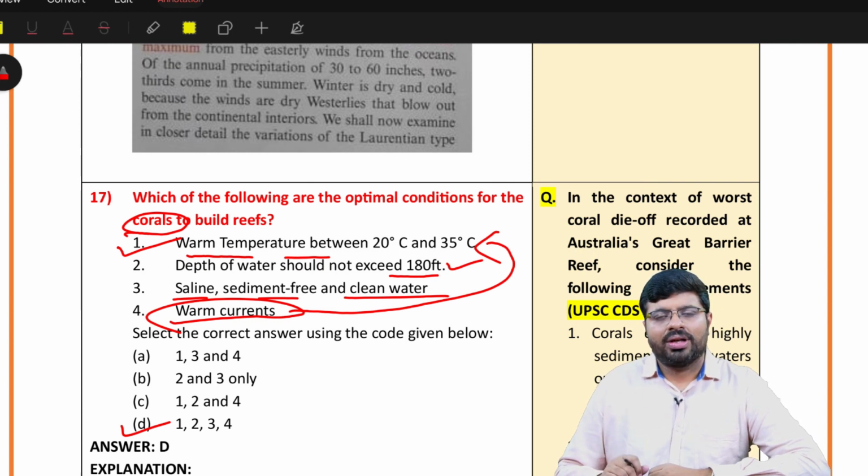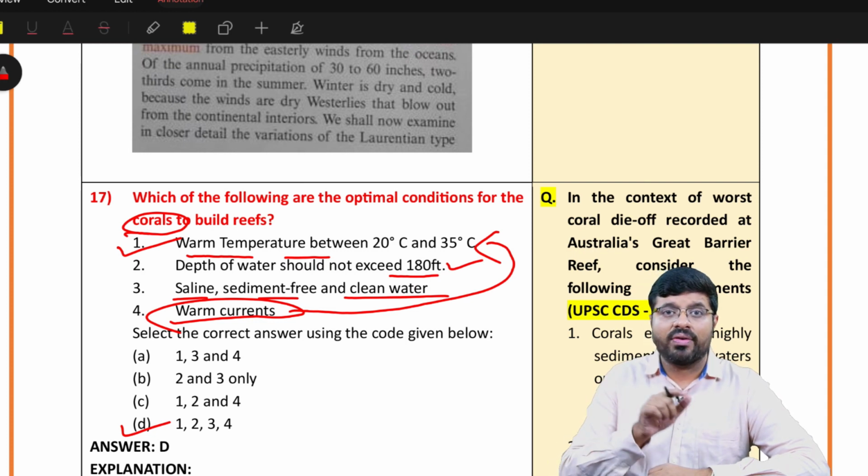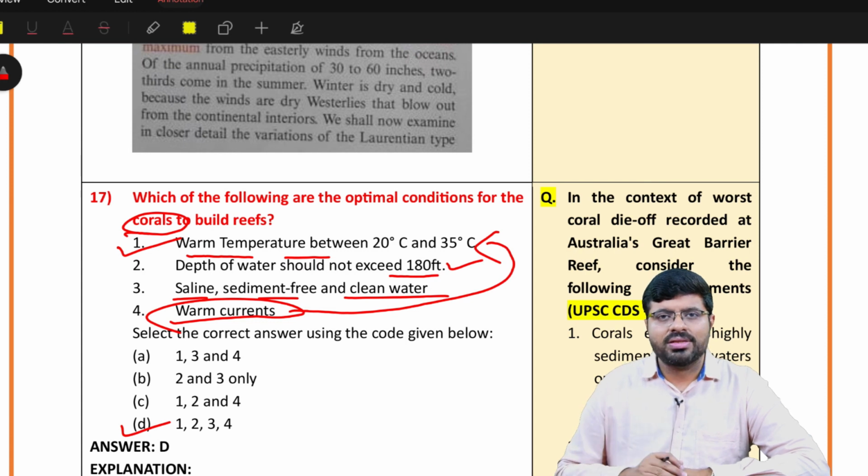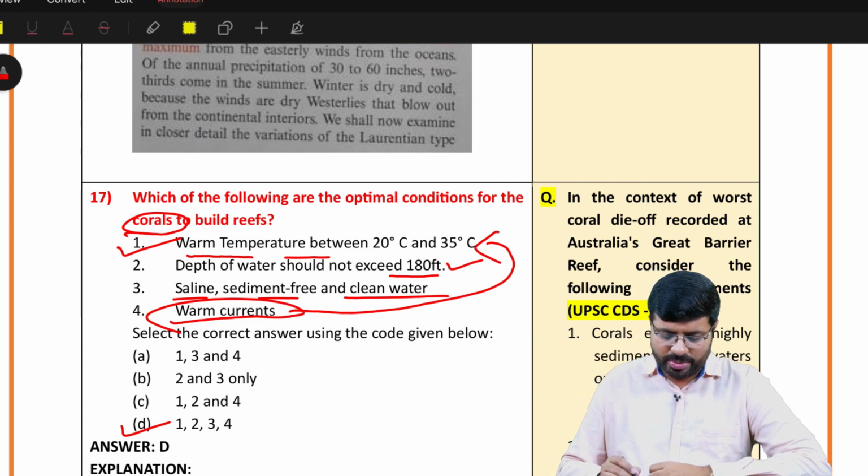So you all know, along the deserts, there are some cold currents. Along the hot deserts like the Saharan desert, we have a cold current, like the Canaries. For every hot desert, you have a cold current. So at those places, you will not find coral reefs. Why? Temperature, cool water, not sufficient. So that is the way you should be able to answer it.